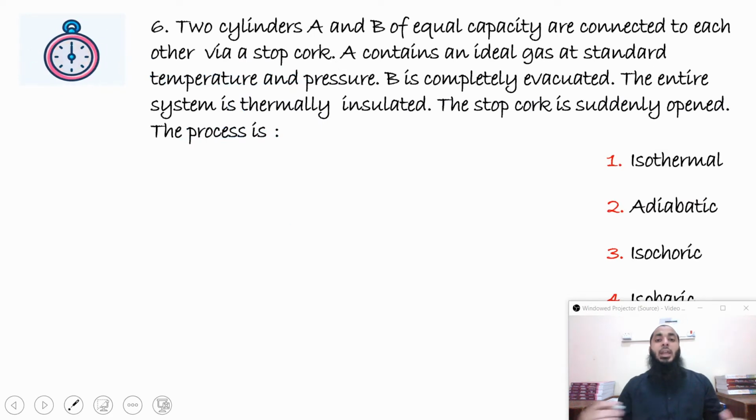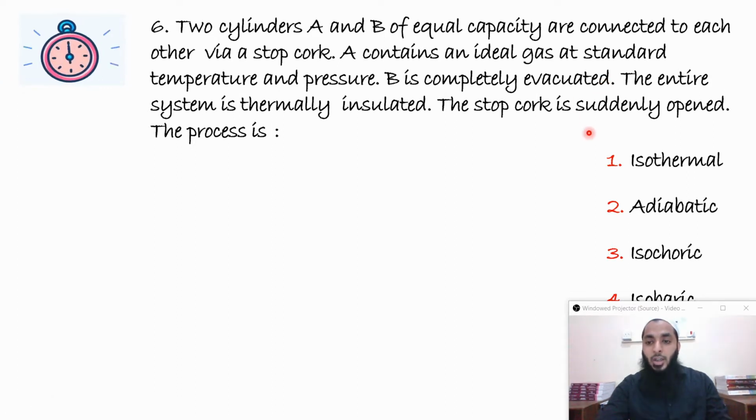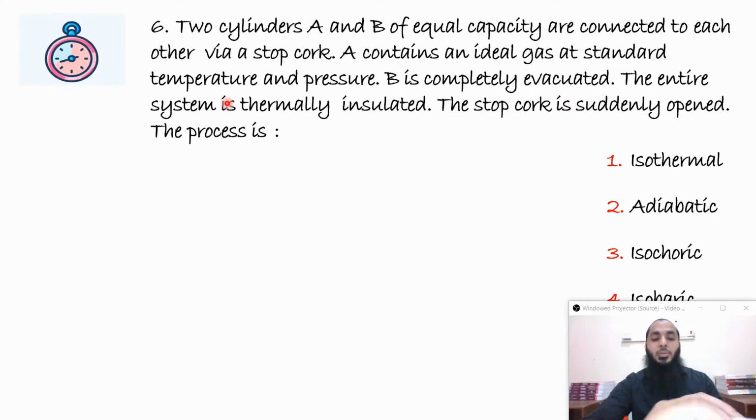Two cylinders A and B of equal capacity are connected to each other through a stopcock. A contains an ideal gas at standard temperature and pressure. B is completely evacuated. The entire system is thermally insulated. The stopcock is suddenly opened. The process is... Now we know that the magic words are suddenly opened and thermally insulated.